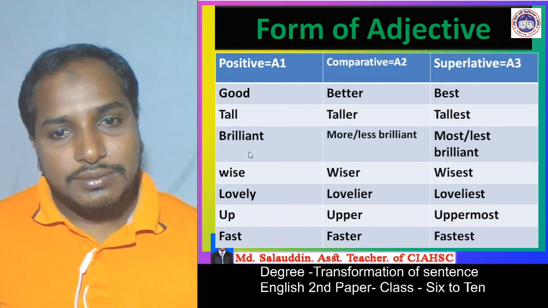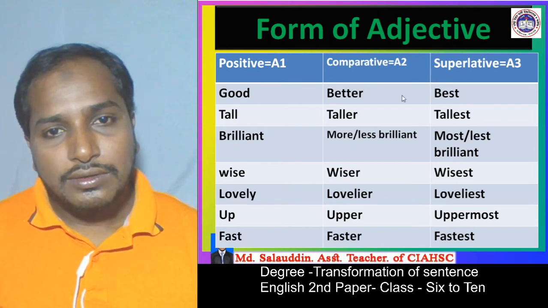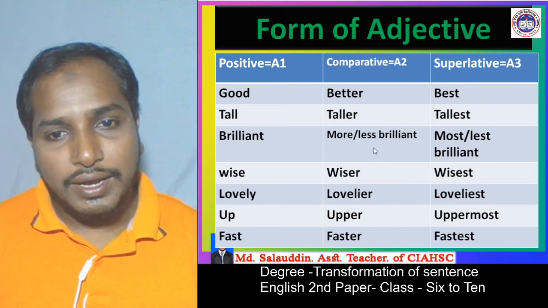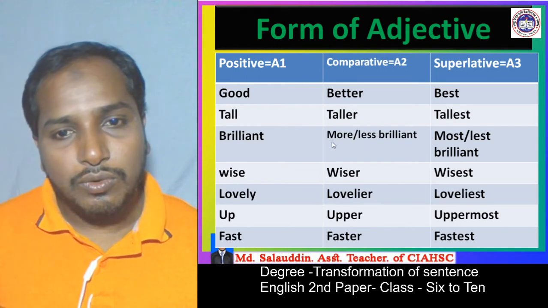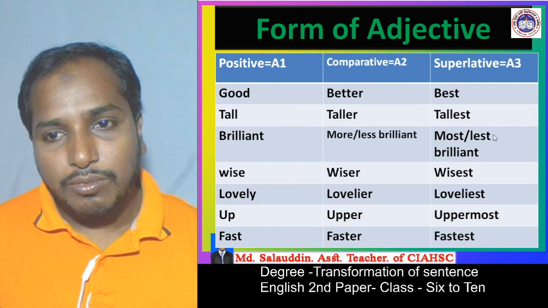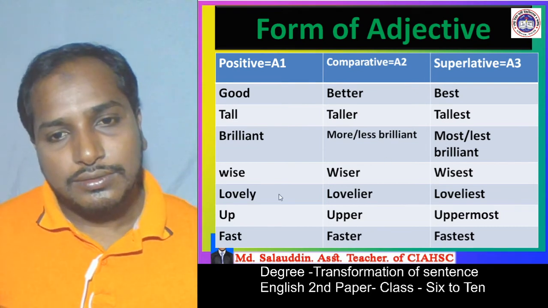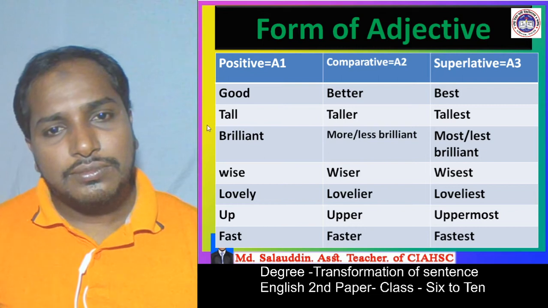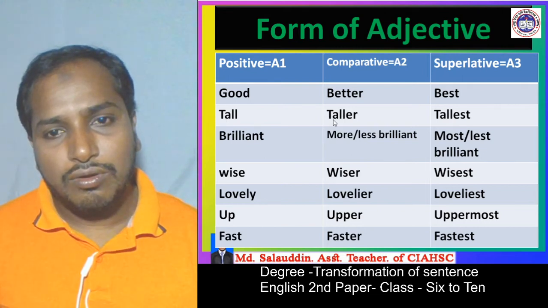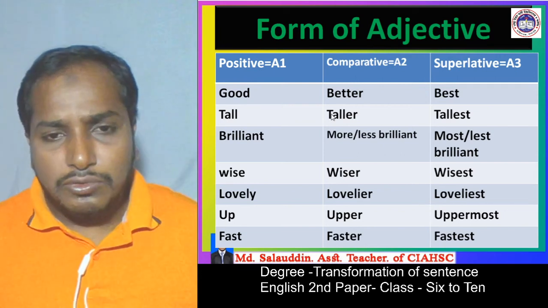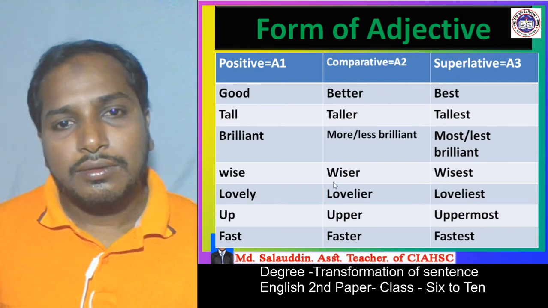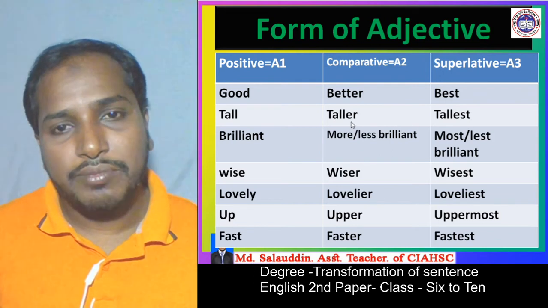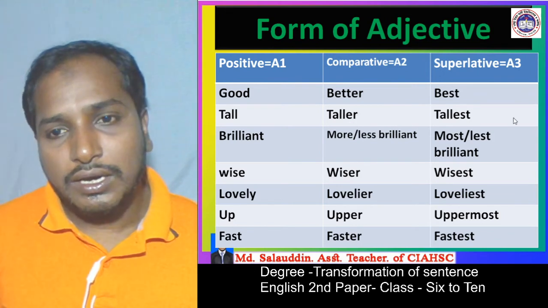And some of the adjectives, we see, take more or less and most or least as a prefix in front to make comparative or superlative form. Okay, dear students, most of the adjectives are the same: tall, taller, tallest, and maximum adjectives are the same, making comparative or superlative form by adding er or est.